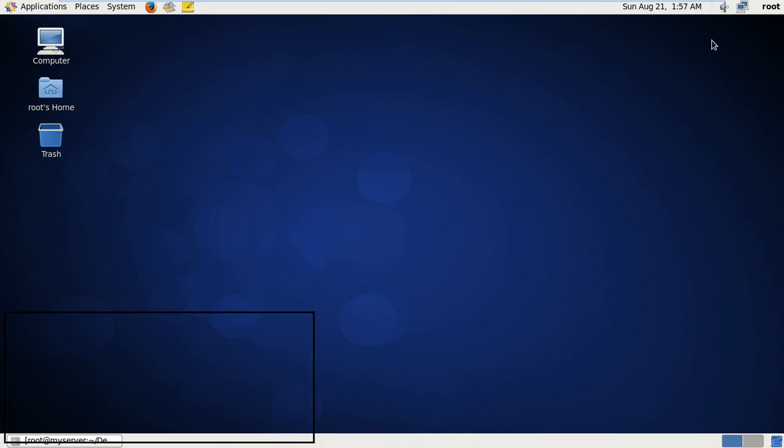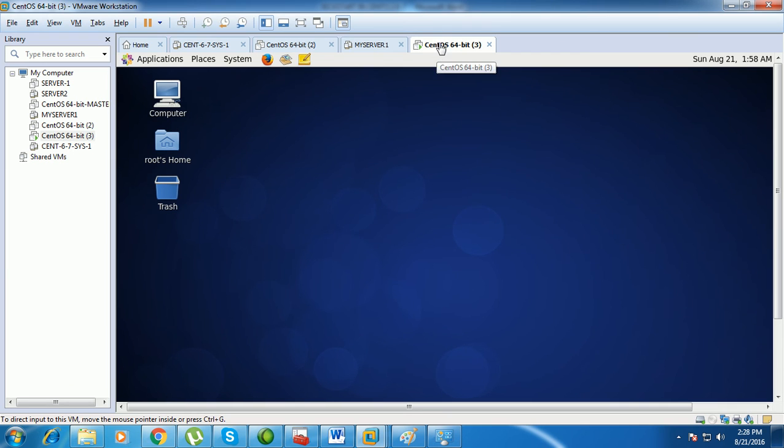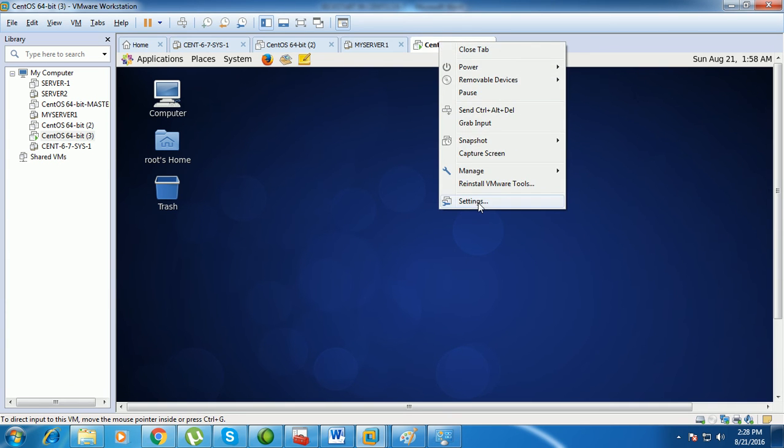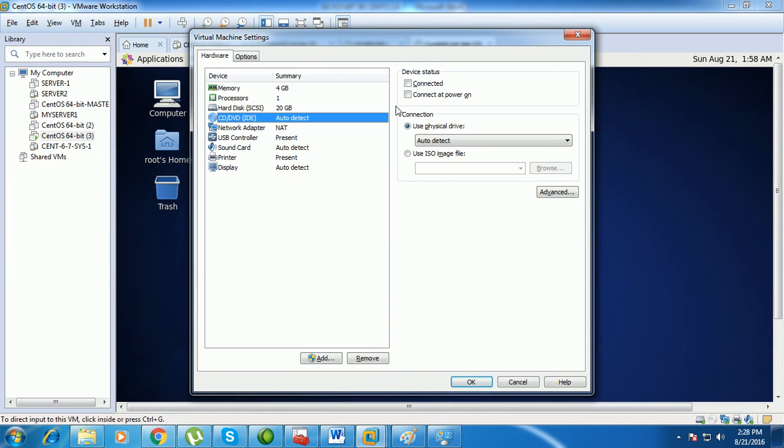Maybe on your desktop if you don't have the DVD icon, it means it is not connected to your ISO file. So right click on the virtual machine and go to settings. Select CD or DVD, connected, connect at power on, and use the ISO image file.